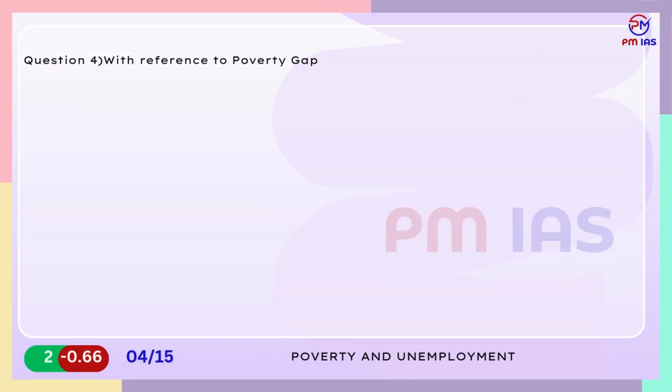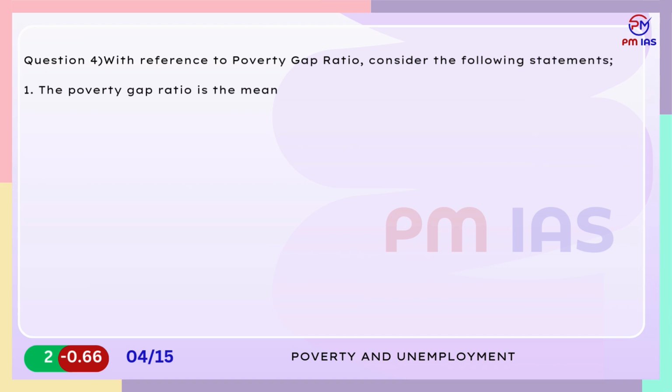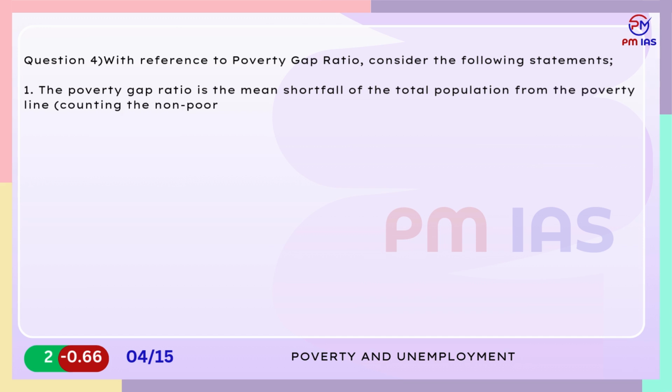Question 4. With reference to poverty gap ratio, consider the following statements. 1. The poverty gap ratio is the mean shortfall of the total population from the poverty line, counting the non-poor as having zero shortfall, expressed as a percentage of the poverty line. 2.